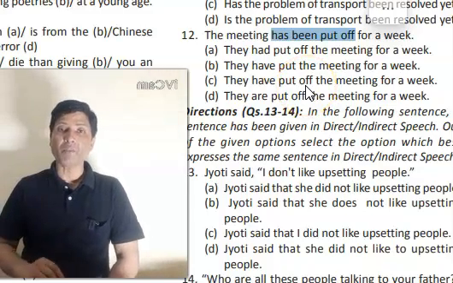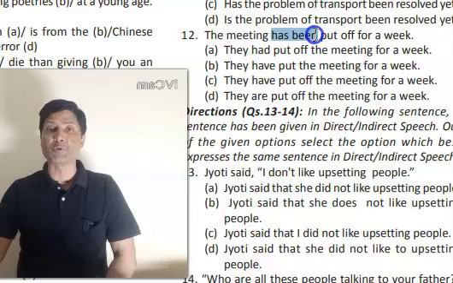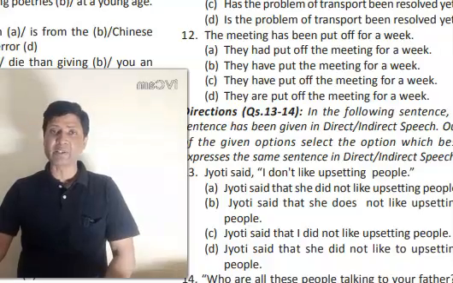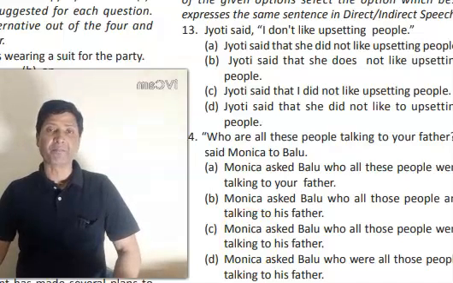Because the question is in the present perfect tense, the answer should also be in the present perfect. So they have put off. Here there is put and put off. Be very careful. If a question contains a phrase, its answer will also contain the phrase, not a different word, because it will change the meaning of the statement.